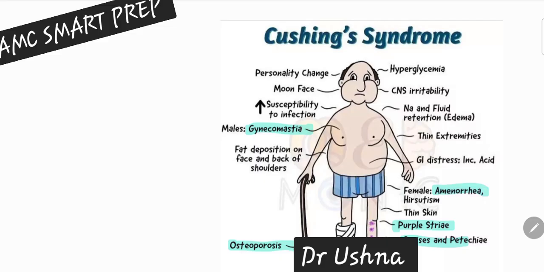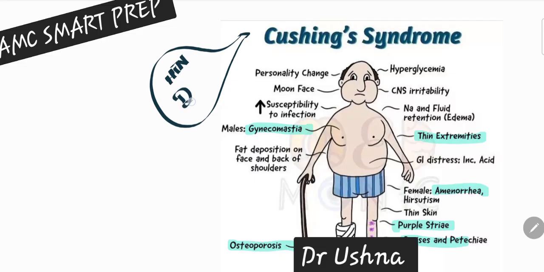This is a very important feature. Amenorrhea can be there, and along with that, the patient can have thin extremities. So these are all the important features of Cushing syndrome. Two very important findings of Cushing syndrome we have just discussed. The patient is going to have hypertension and the patient is going to have diabetes. These are very important findings of your Cushing syndrome as well.